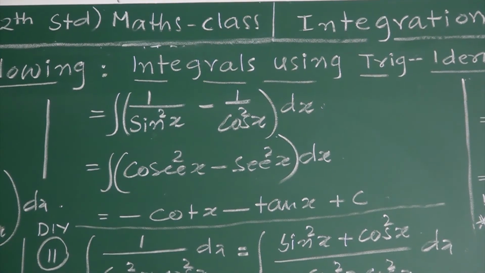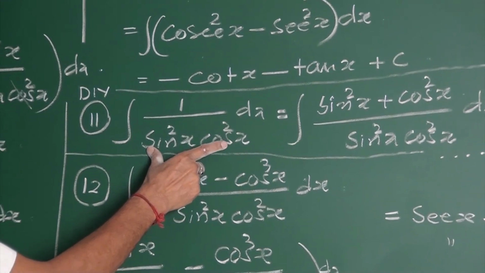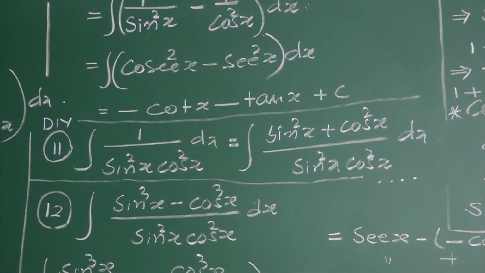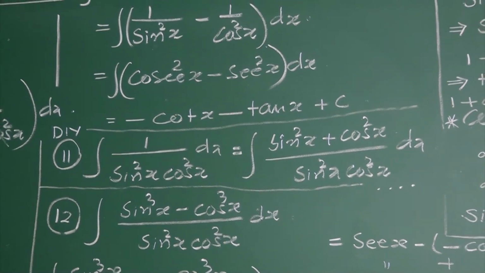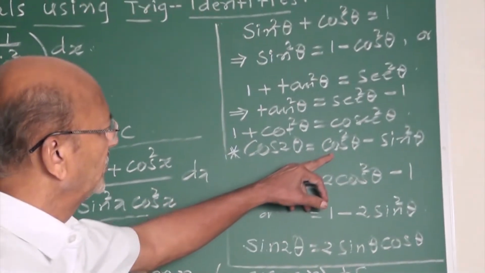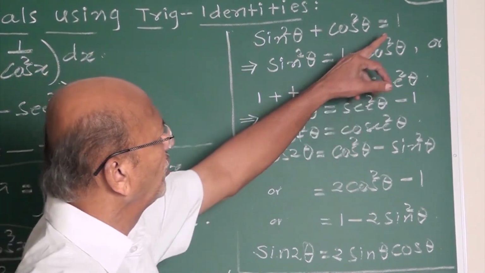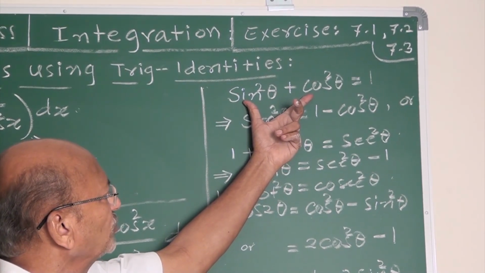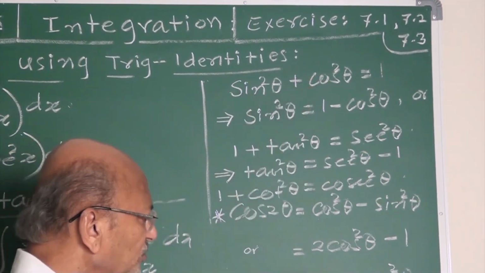Same, 1 upon sin square into cos square. All these are very good examples. 1 upon sin square into cos square. For 1 here, for cos 2x we used the identity cos square minus sin square. For 1, the identity we are using is sin square theta plus cos square theta.